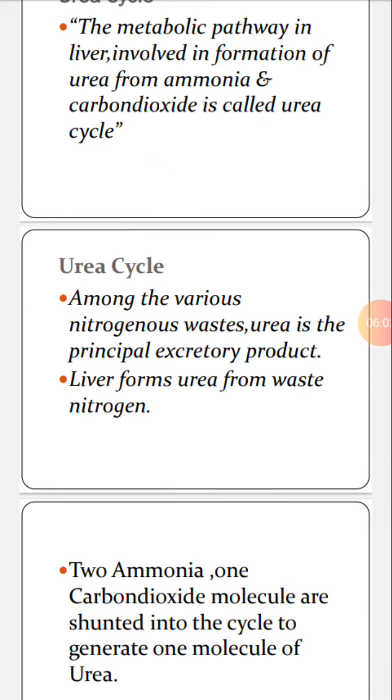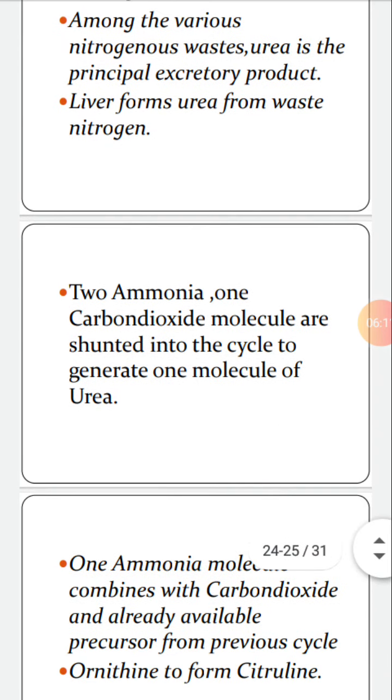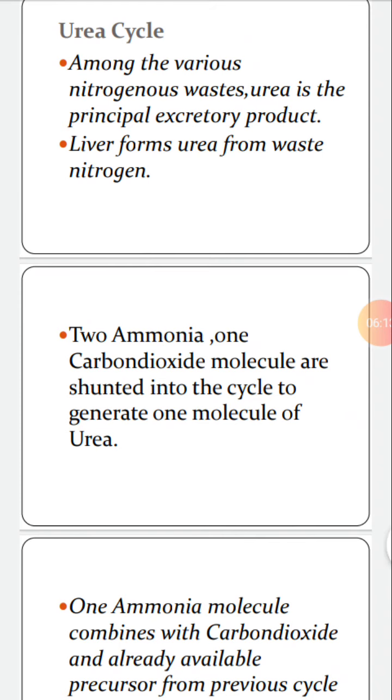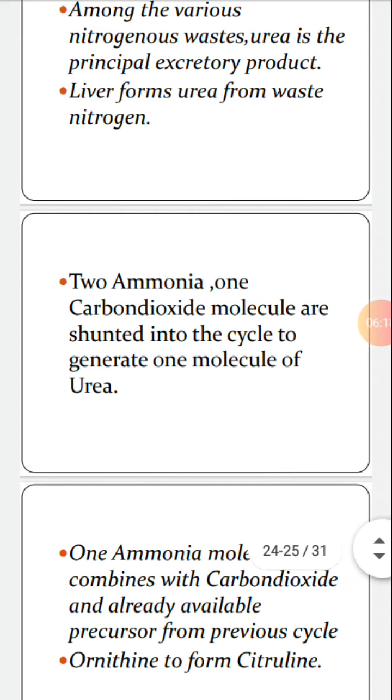2 ammonia, 1 carbon dioxide molecule enters into the cycle to generate or produce 1 molecule of urea. 1 ammonia molecule combines with carbon dioxide, an already available precursor from previous cycle, ornithine, to form a compound called citrulline.